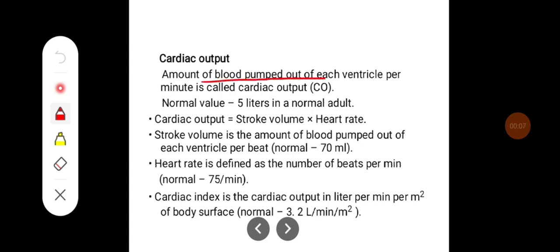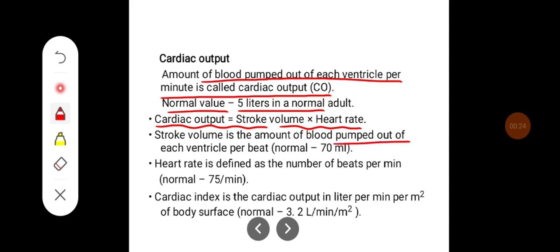The amount of blood pumped out of each ventricle per minute is called cardiac output, and the normal value is around 5 liters per minute in a normal adult. Cardiac output can be written as stroke volume into heart rate, where stroke volume is the amount of blood pumped out of each ventricle per beat, which is around 70 ml, and heart rate is defined as the number of beats per minute, which is normally around 75 beats per minute.